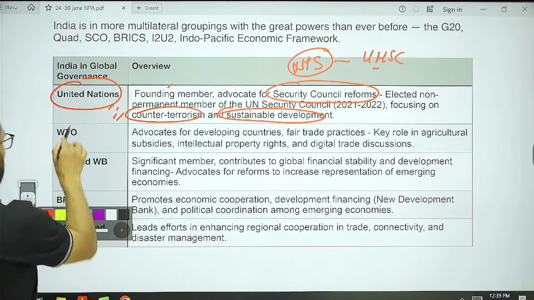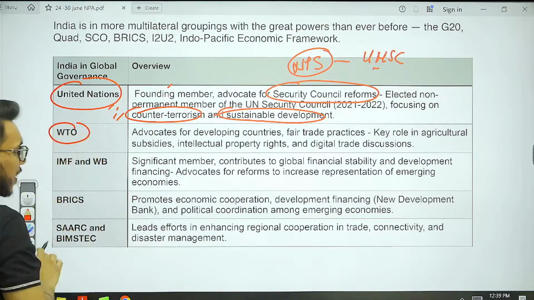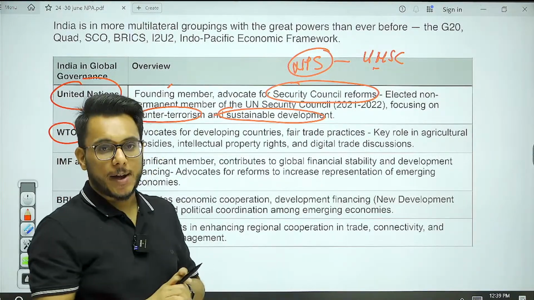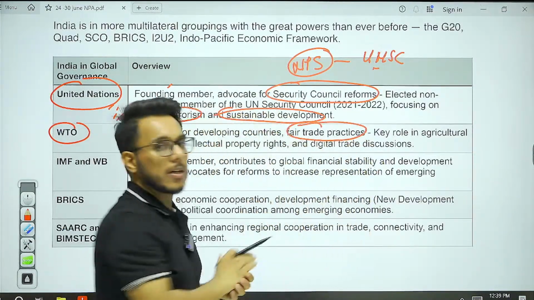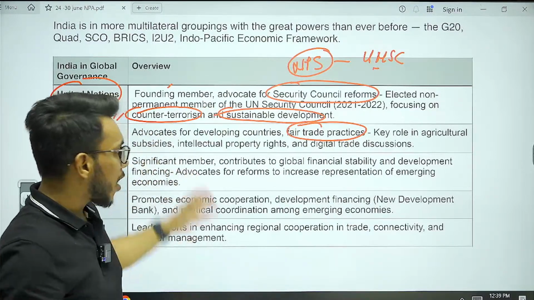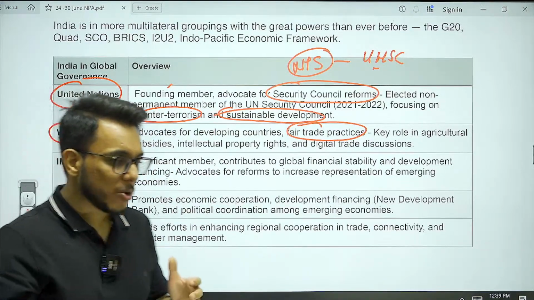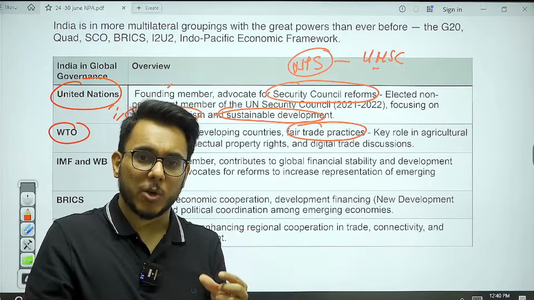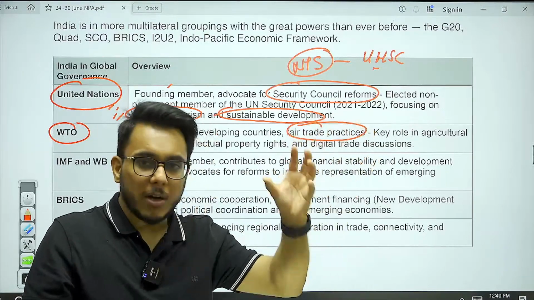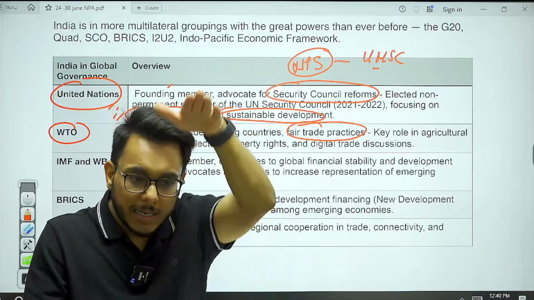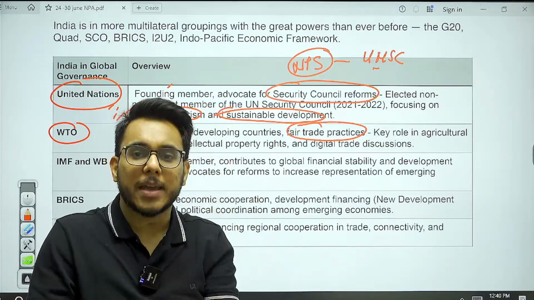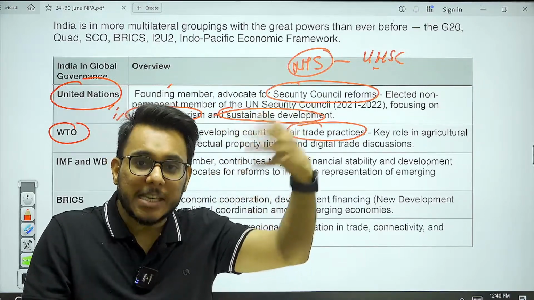Then in the WTO, India is playing an important role. So in the WTO, what is India advocating? India is advocating fair trade practices for the developing countries. Now you see this particular thing, guys, what is actually happening. In the WTO, developed countries want market access. Developed countries say to developing countries, you should reduce all the barriers. You should make it easy for global trade.